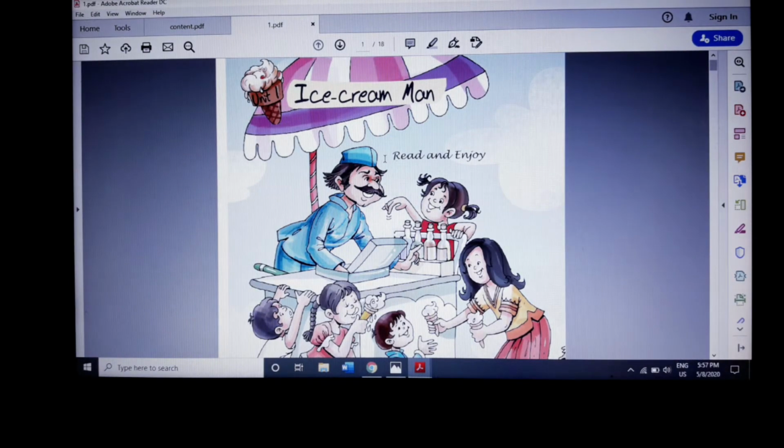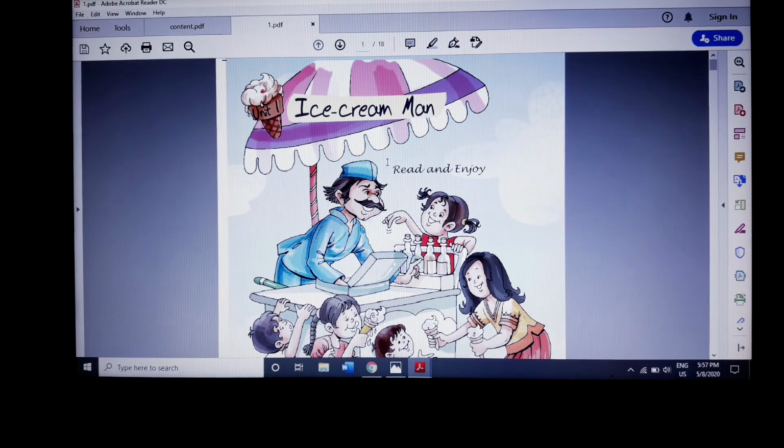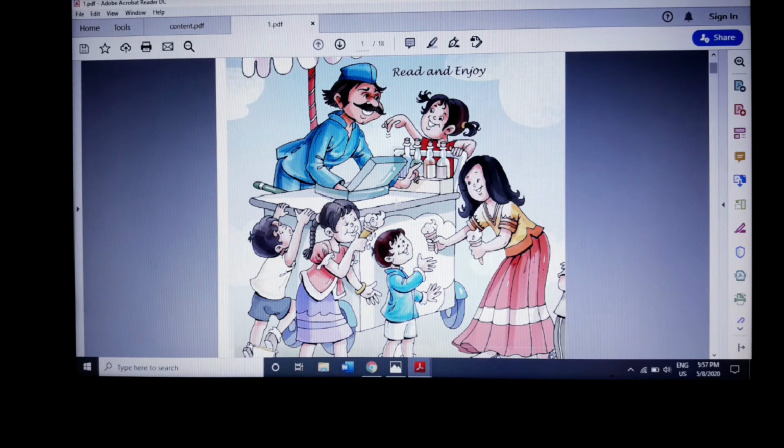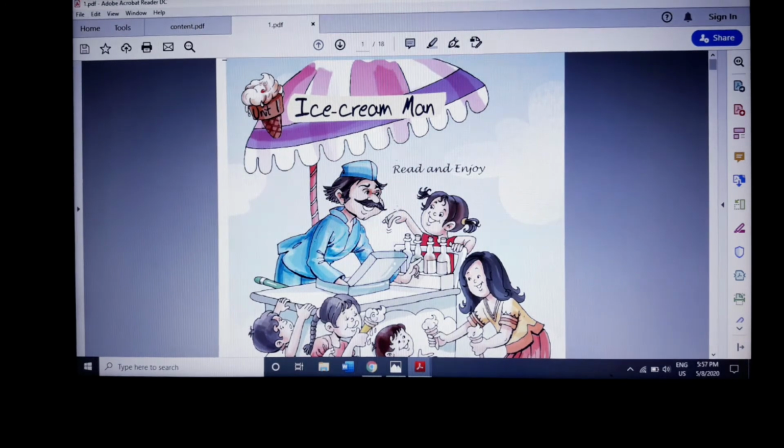So every child, the entire universe likes what? Ice cream. Ice cream is the most favorite thing for each and every child, and it is colorful. It has a wonderful taste. So you all like ice creams very much.